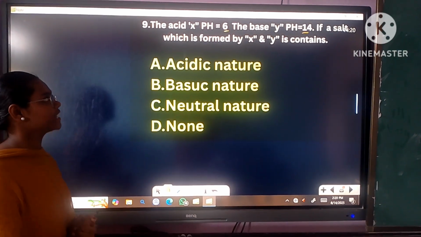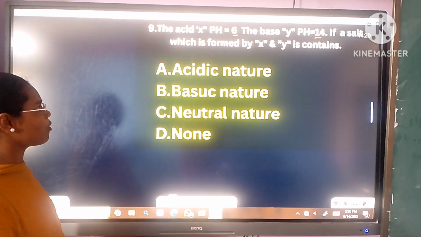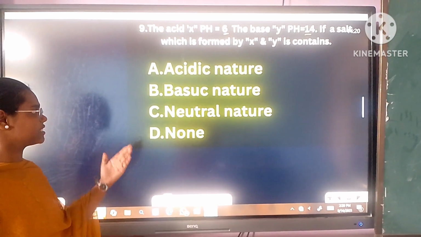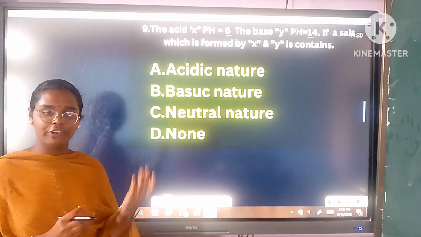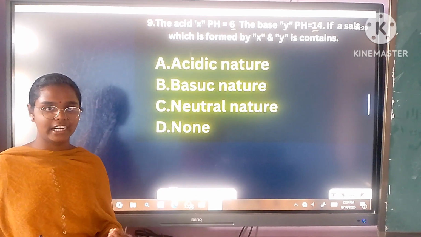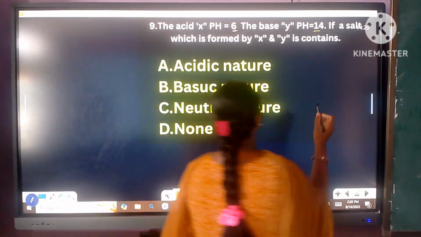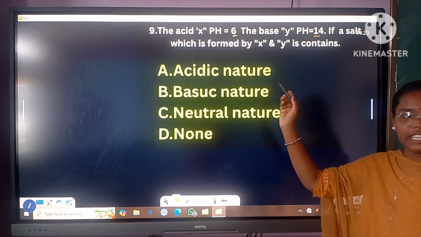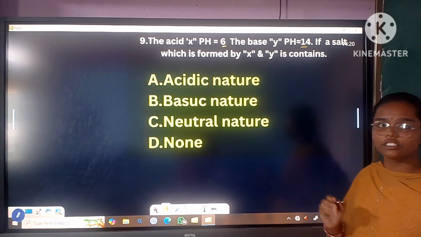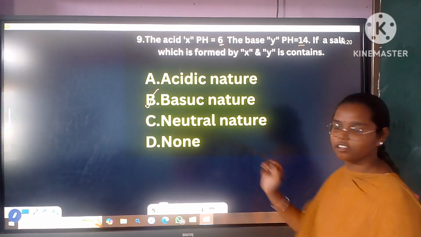The acid X has pH equal to 6, the base Y has pH equal to 14. If a salt is formed by X and Y, is it acidic in nature, basic in nature, neutral in nature, or none? When weak acid reacts with weak base, it is neutral. When weak acid reacts with strong base, it is basic. The salt is basic in nature. So pH 6 is weak acid, and 14 is strong base. So salt is basic in nature. So B is the right answer.